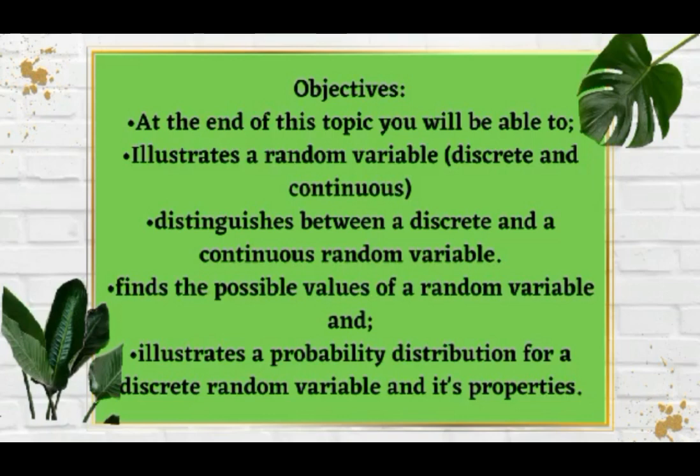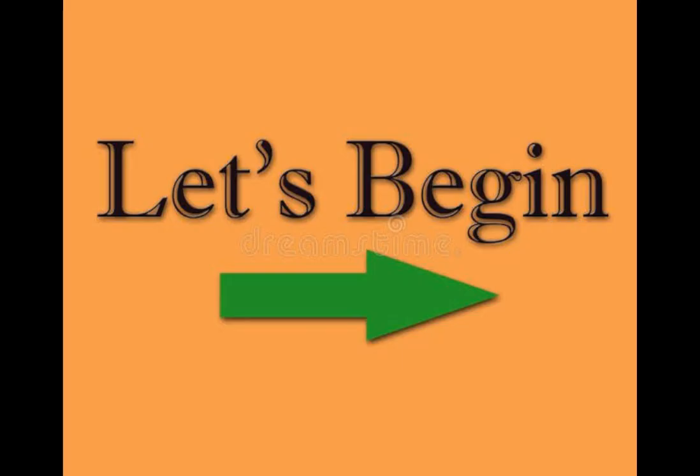Before we proceed, these are the objectives of our topic. At the end of this topic, you will be able to illustrate a random variable, discrete and continuous; distinguish between a discrete and a continuous random variable; find the possible values of a random variable; and illustrate a probability distribution for a discrete random variable and its properties. And now, let's begin.